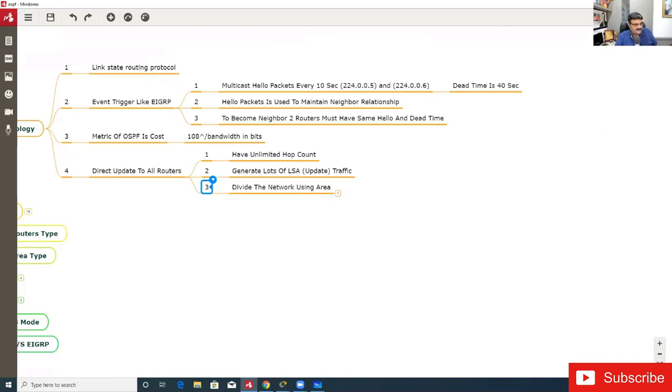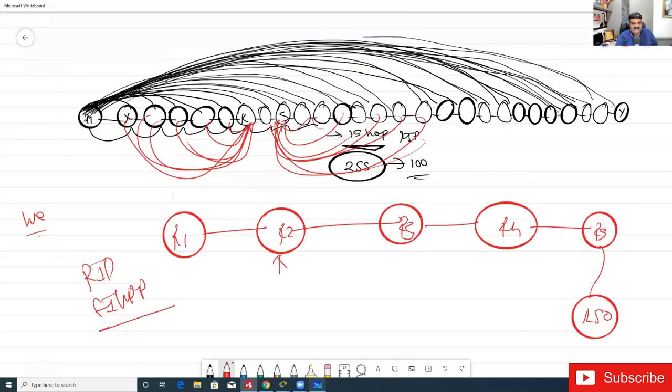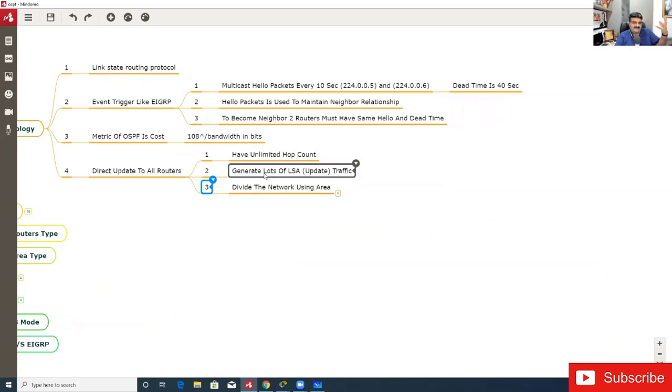Okay, so now I'm going to continue. To solve this problem, we have to divide the network into areas, because EIGRP and OSPF have direct updates and unlimited hop count. Lots of LSAs generate this type of traffic, and to solve this, we have to divide our network into areas.